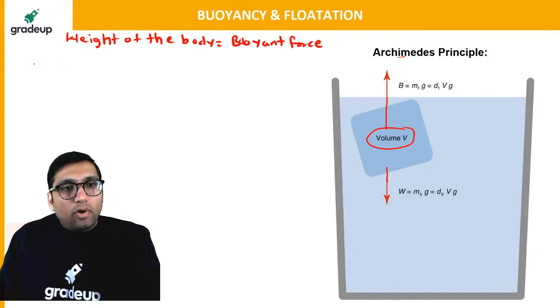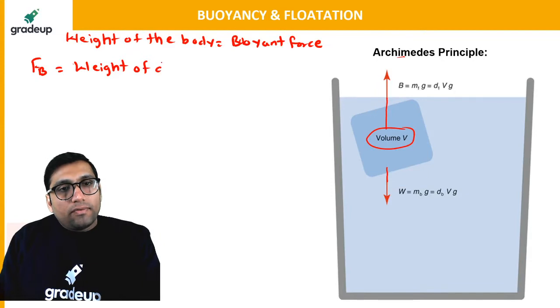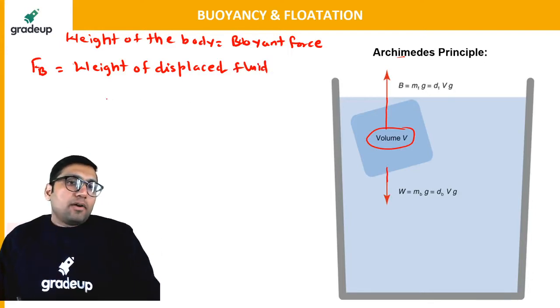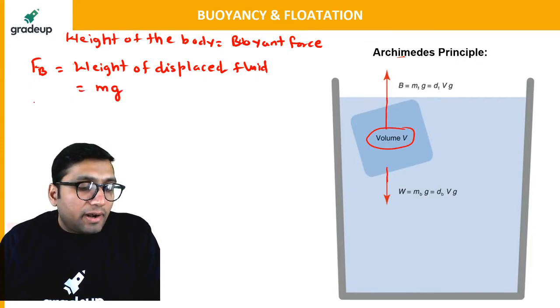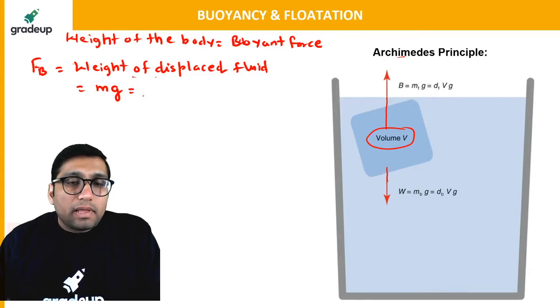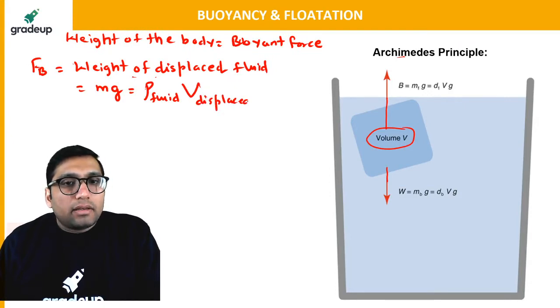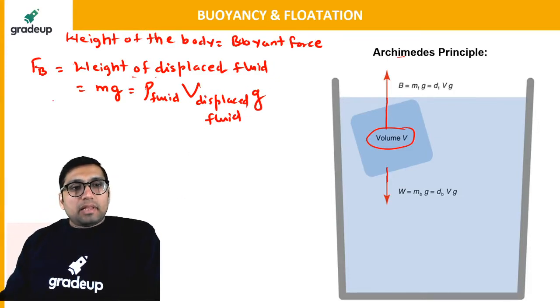And buoyant force will be equal to what? The buoyant force will be equal to the weight of displaced fluid, the fluid which has been displaced. Generally we know that weight is equal to mass into acceleration due to gravity, right? So the weight of the displaced fluid will be equal to density of the fluid into the volume of the displaced fluid into acceleration due to gravity. This will be the buoyant force.